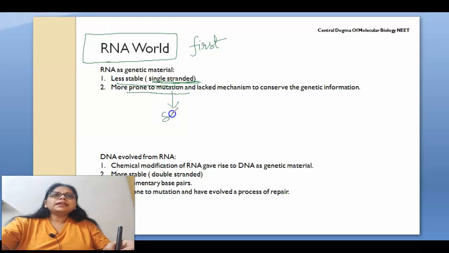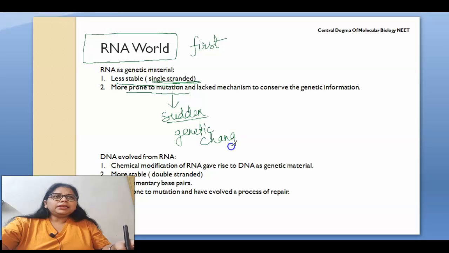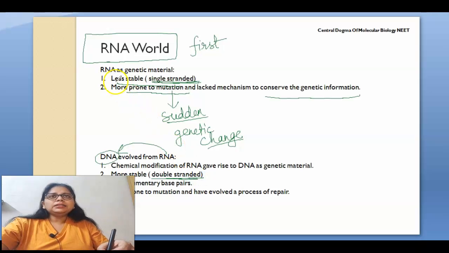Mutation is exactly what it is: a sudden genetic change in any nucleotide. And they lack the mechanism to conserve the genetic information. And if I talk about DNA, it is evolving from the RNA. This is more stable, double stranded, and this RNA is less stable but very reactive.